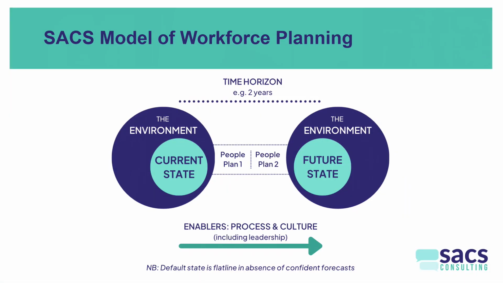One of the elements of workforce planning that's really effective is analysis of the current state of your workforce and the environmental factors surrounding it. Now, what do I mean by the current state of your workforce? Well, that's things like your staff turnover. It's things like your demographic. How elderly is your workforce? It's things like the demographic in terms of gender split. It's things like fractionalization of your workforce. And what I mean by that is that if all of your employees are working full-time, that's a fraction of 1. But if on average they're working half-time, that would be a fraction of 0.5.